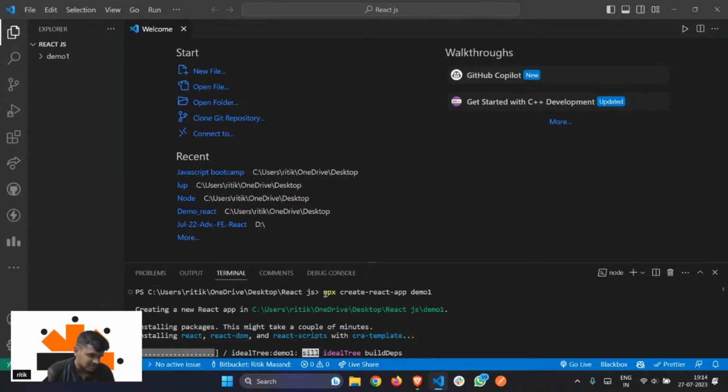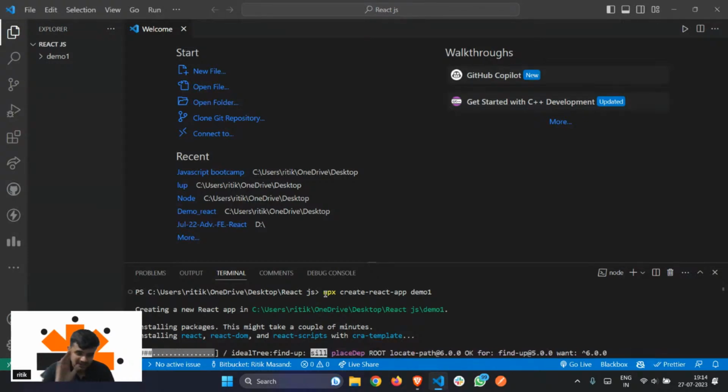Unlike in JavaScript, where you have to make each file and give the extension .js, right? Not here. I mean, there are options. You can also manually write the names of the files, but it's not recommended because it has very huge files and it will eat up your time. So that's why we use npx. For those of you who don't know, npm stands for Node Package Manager. It will help you execute your commands. Whatever command I'm typing, npx, npm, they will all help you build your applications and play around with them, right? Because in React we use the command line.